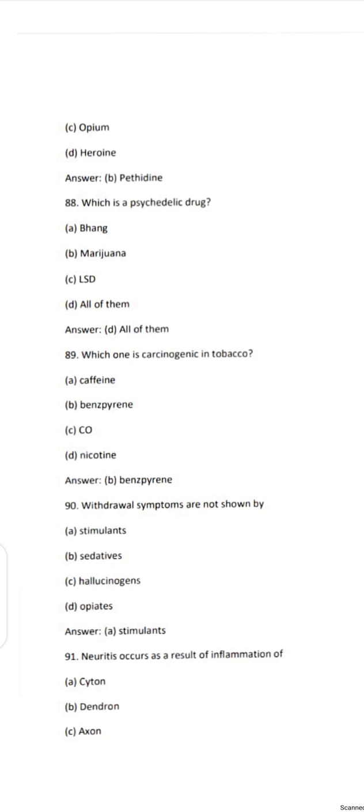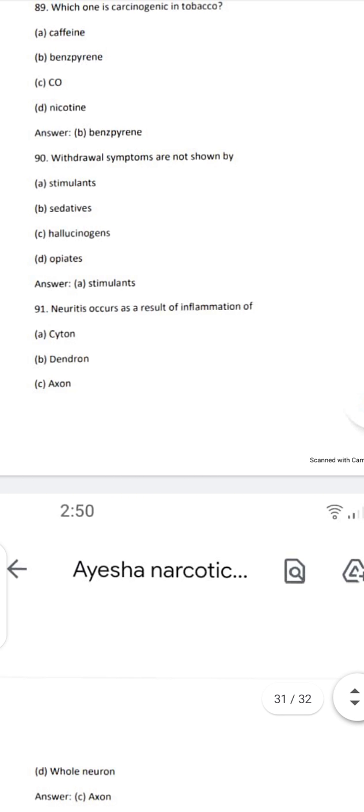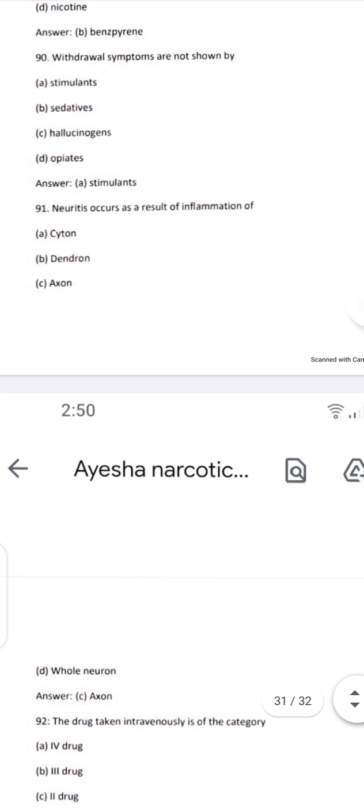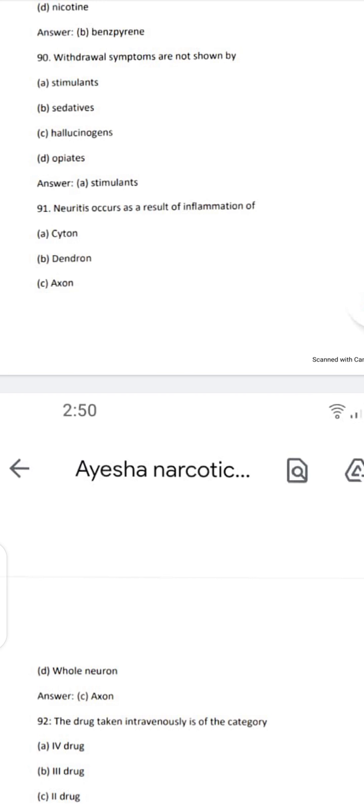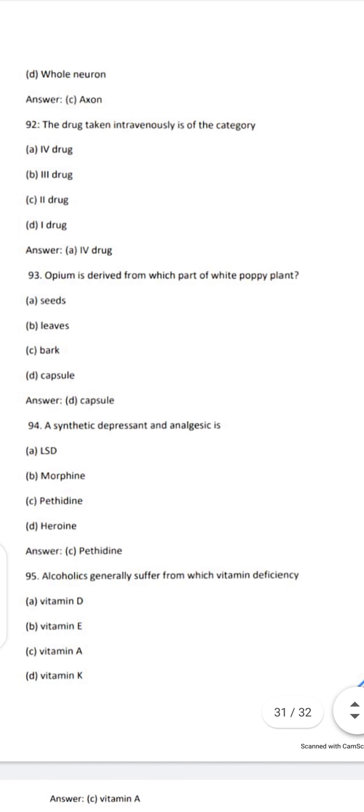Which is carcinogenic in tobacco? Benzopyrene. Withdrawal symptoms are not shown by the stimulants. Neuritis occurs as a result of inflammation of the axons. The drugs taken intravenously are in the category of fourth drug.